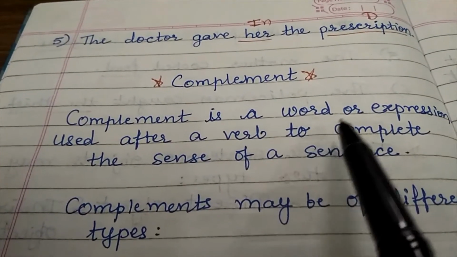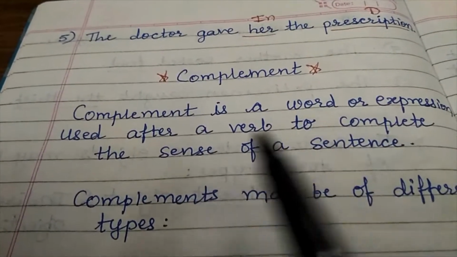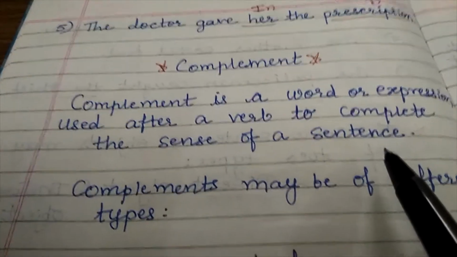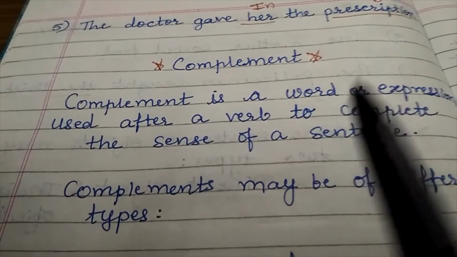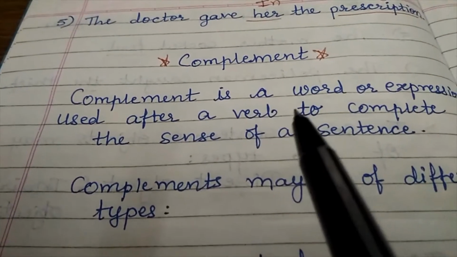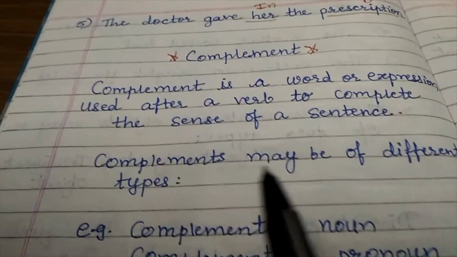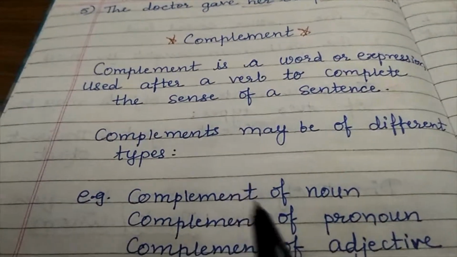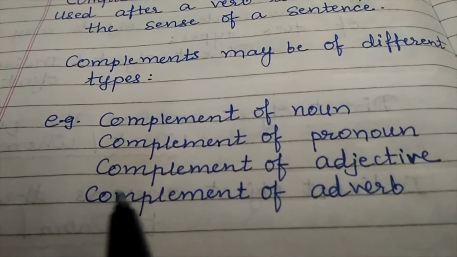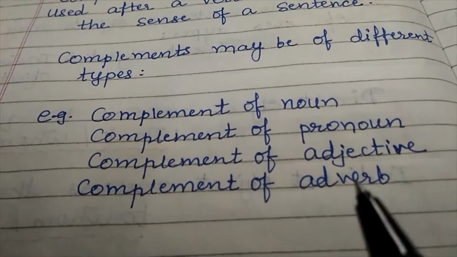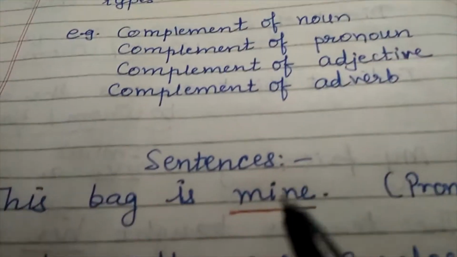Complement is a word or expression used after a verb to complete the sense of a sentence. Means for completing the sense of a sentence, the word or a phrase which is used after a verb is called a complement. Complements may be of different types: complement of noun, complement of pronoun, complement of adjective, complement of verb. You can understand this with some example sentences.